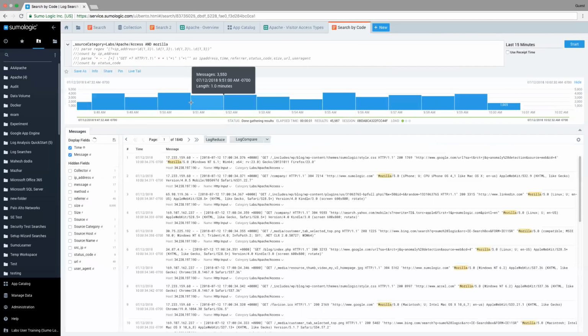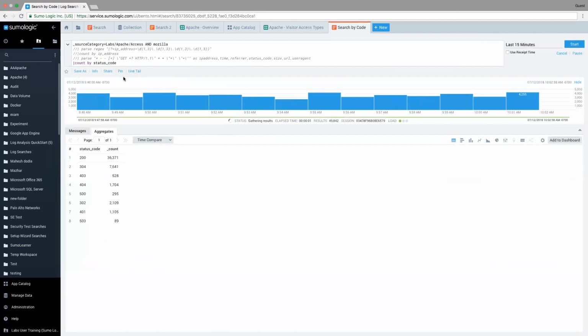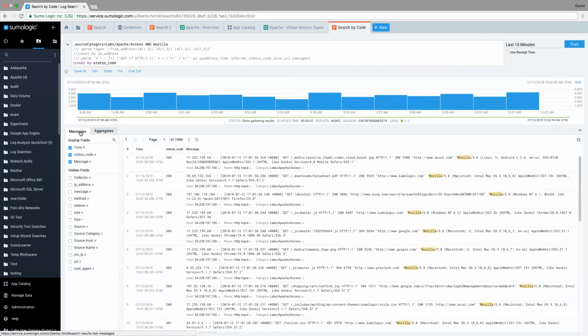So let's say I now want to go ahead and start to use those status codes. You'll notice, as I pointed out, on the left side of the screen, we have a variety of different fields that we were just using. So we have IP address, we have status code, and I can go ahead and use these. If I want to do a count by status code, I can do only count by status code. And when I run it, the system is going to know where status code is and how to utilize it. Now, how does the system know what the status code is?